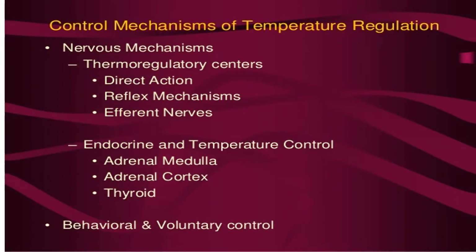Regulation: nervous mechanisms, endocrine mechanisms, and behavioral voluntary control. Nervous mechanisms are thermoregulatory centers, direct action, reflex mechanism, efferent neurons. Endocrine are the adrenal medulla, cortex, and thyroid. Behavioral and voluntary control. These are the different mechanisms that control temperature.